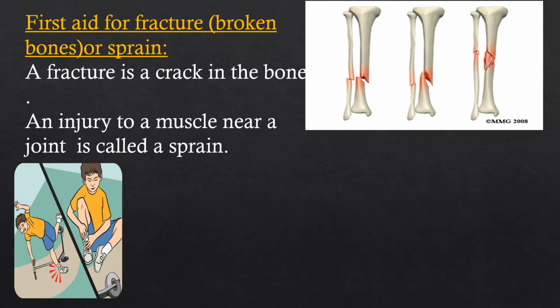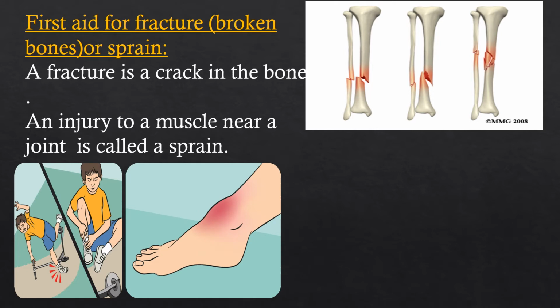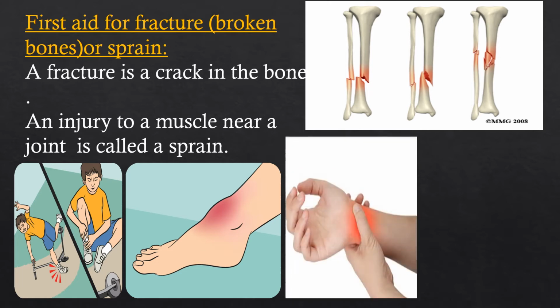That means stretched muscles at our ankles, wrists, such places where we get pain. Observe, children, like this: swelling, bruising. In that situation, we may get sprains at our ankle or at our wrist.